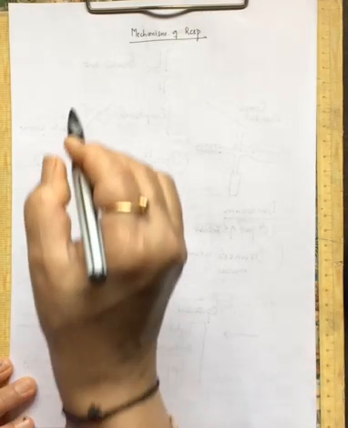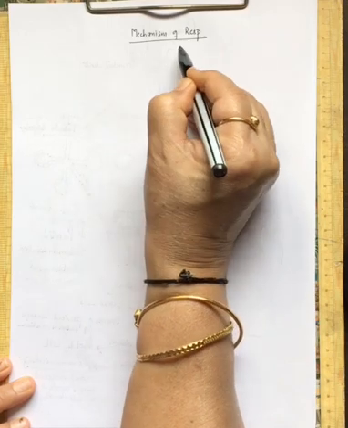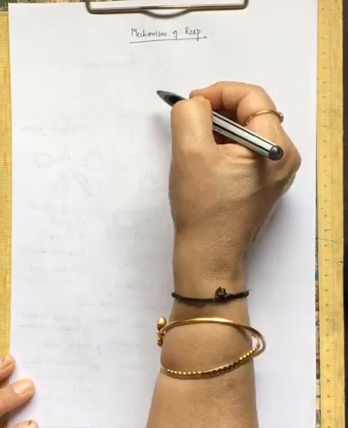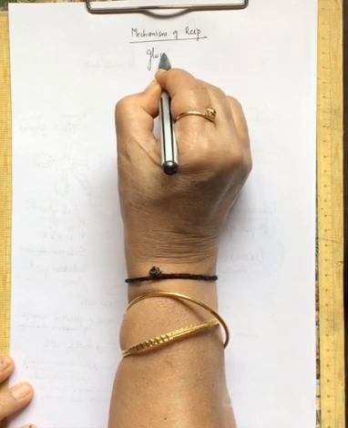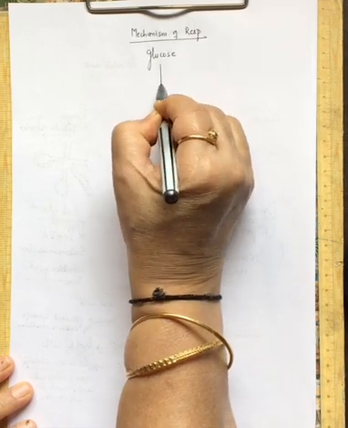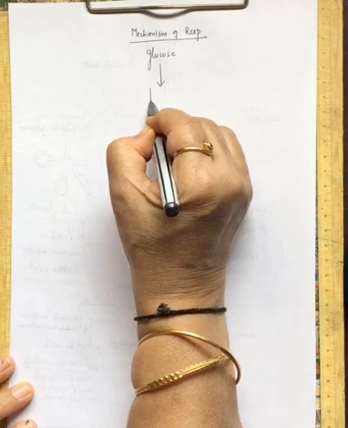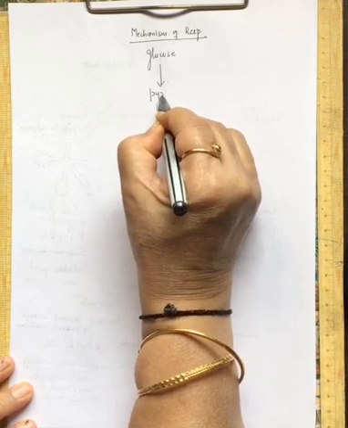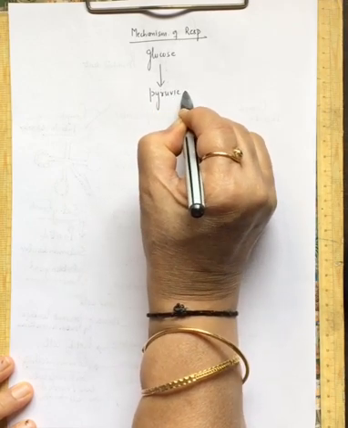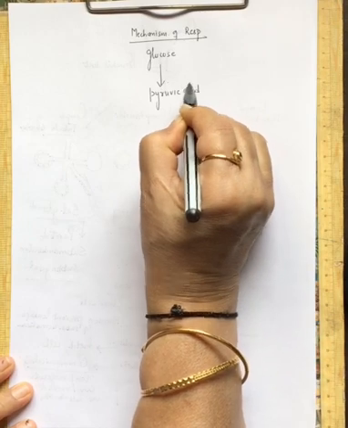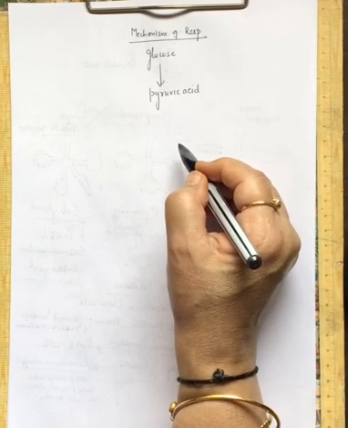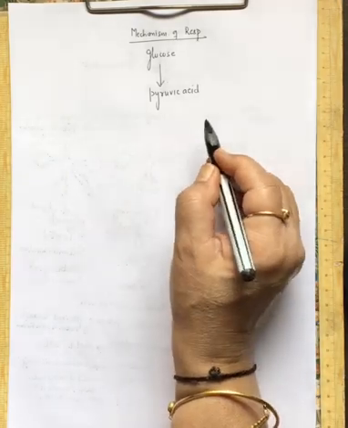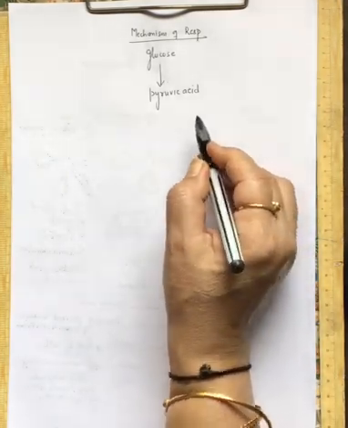What is the mechanism? See, whether it is aerobic respiration or anaerobic respiration, the first step is always the same, that is the glucose will first break down into an organic compound which is called pyruvic acid. This is always the first step in the body cells when the glucose will get oxidized, whether aerobically or anaerobically.